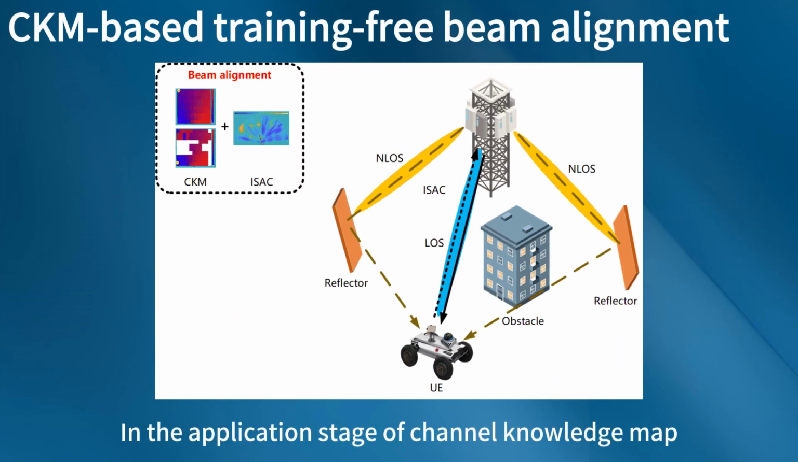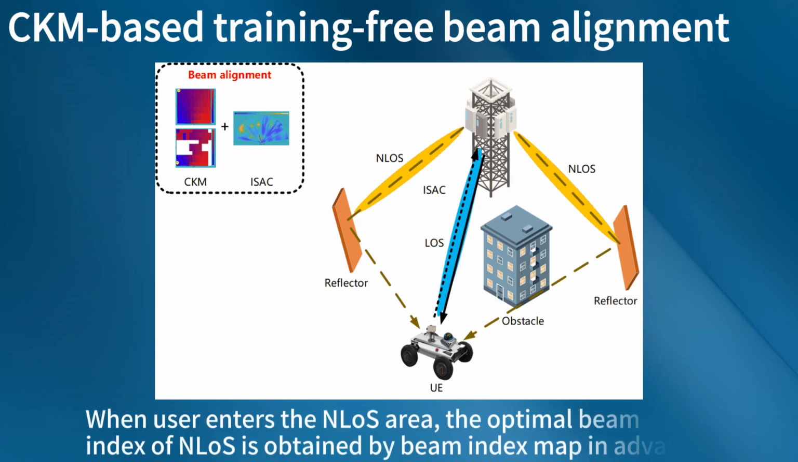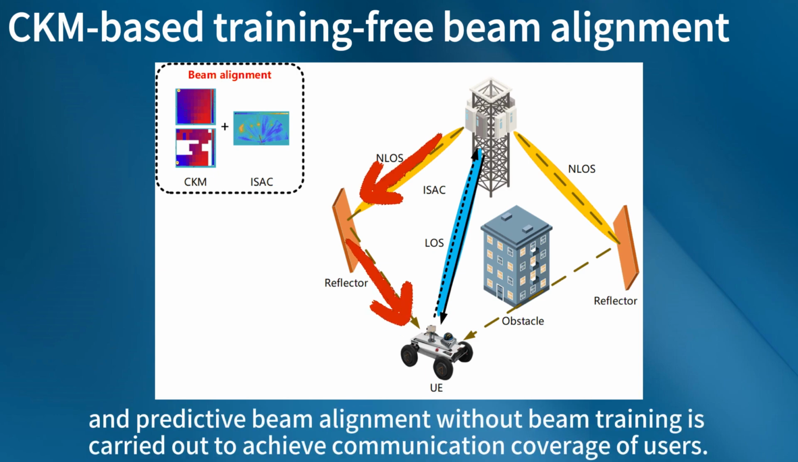In the application stage of the Channel Knowledge Map, the base station senses the location of users and obstacles in real time through ISAC beam tracking. When the user enters the unloss area, the optimal beam index of unloss is obtained from the beam index map in advance, and predictive beam alignment without beam training is carried out to achieve communication coverage of users.